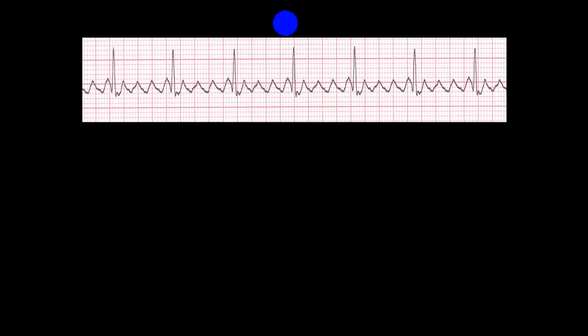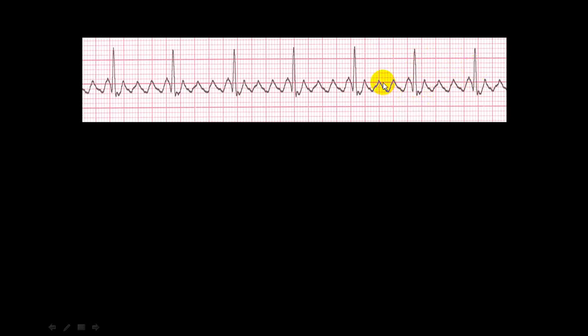Now you can see here, these are sawtooth appearance. But rhythm wise, this is regular. RR interval is regular. So there has to be a fixed block. So 1, 2, 3 and 4. There are 4 P waves and there is one transmission. So this is 4:1 block.